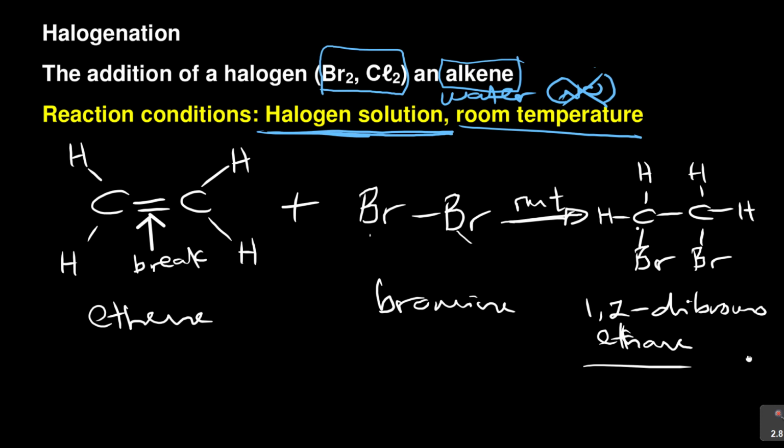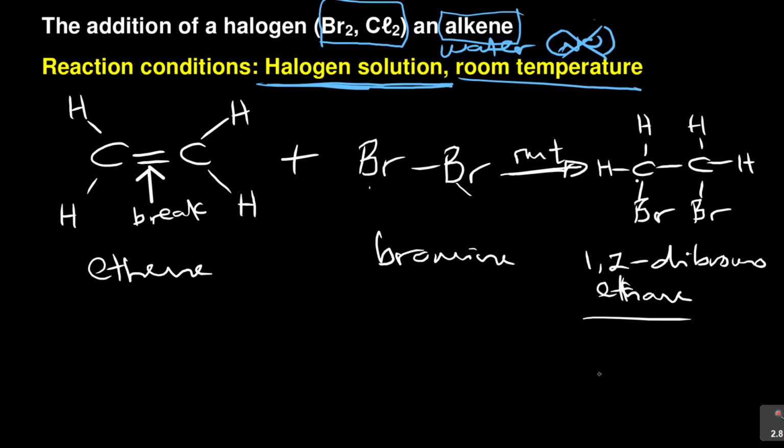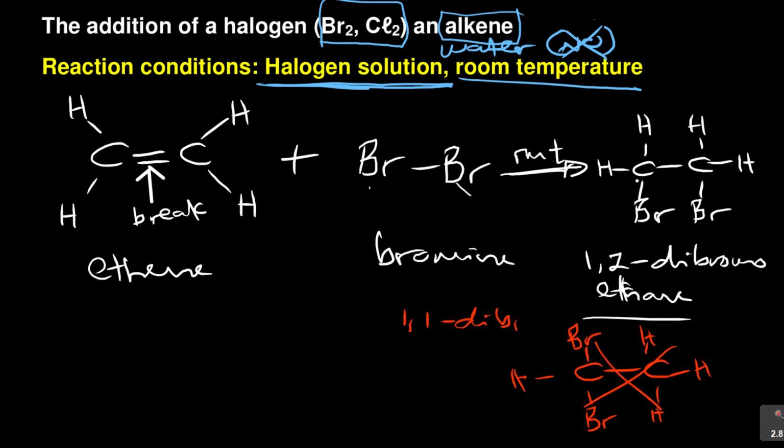It won't be correct. I'll make it in red. Don't do this. You can't form it to say I've got Br here, and then I've got Br here, and then you've got that one, and that one. This one will not form, which is a 1,1-dibromoethane with both on the same carbon.